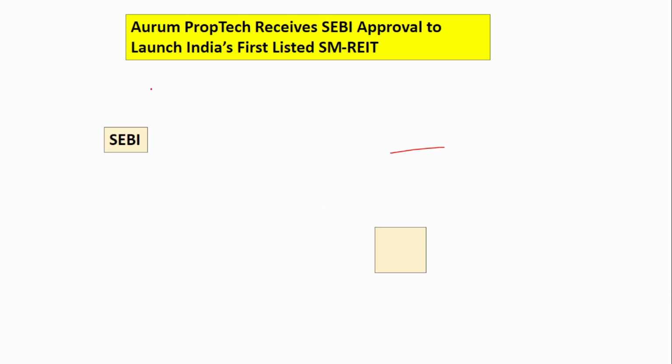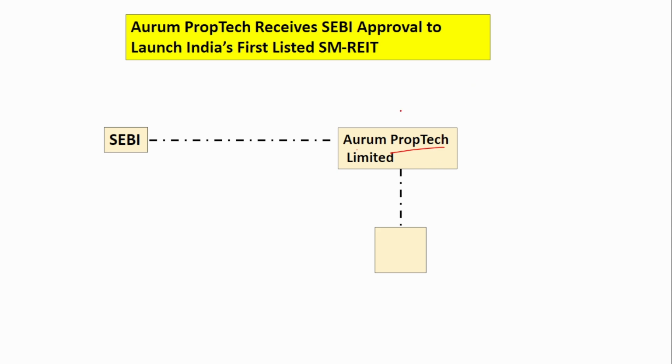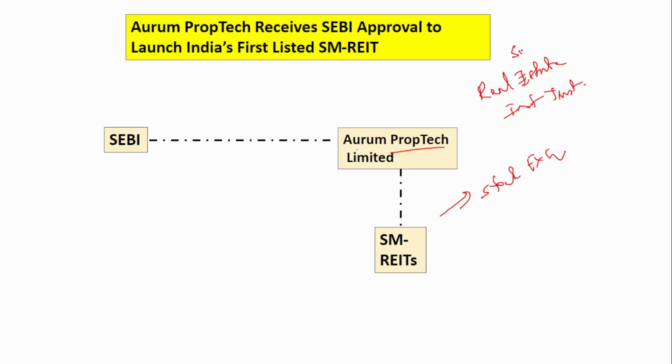The next news is about an approval. So, SEBI has also given approval to the Aurum PropTech Limited. Okay, Aurum PropTech Limited for what? To list the SME REIT schemes. Okay, to list their SME REIT schemes on the stock exchange. So, what is REIT? It is nothing but Real Estate Investment Trust. Okay, SM is small and medium.